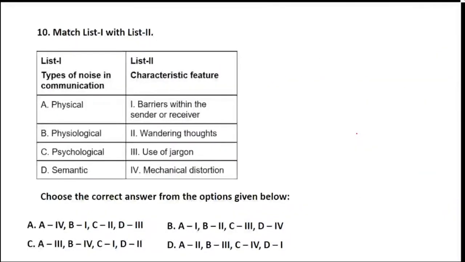Question number 10 is about the types of noises in communication and their characteristics. So it is physical, physiological, psychological, and semantic noise. And you have to match them with the characteristics given in column 2 or list 2. So let's see which options are matched and then come to the experience.